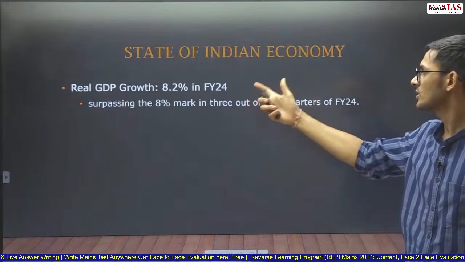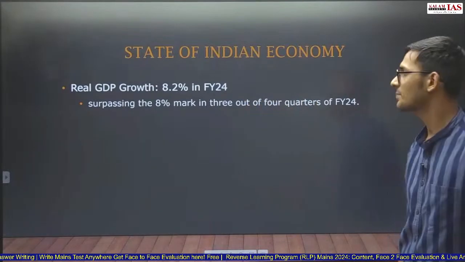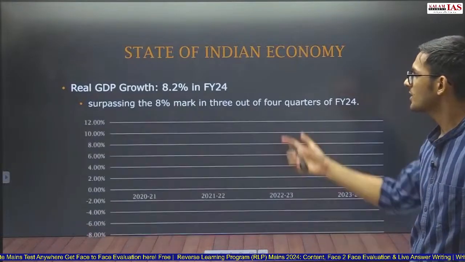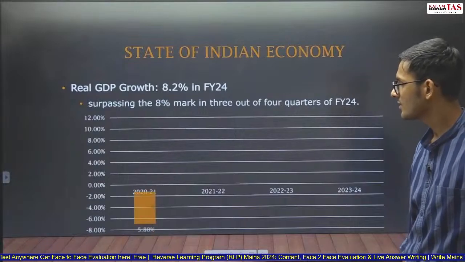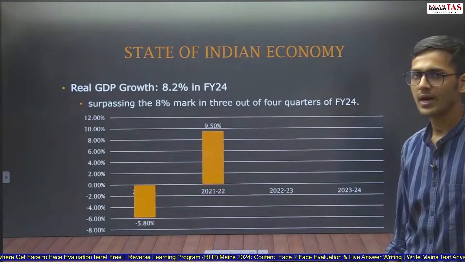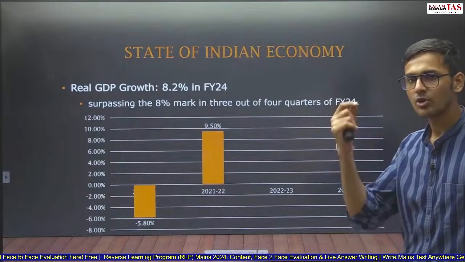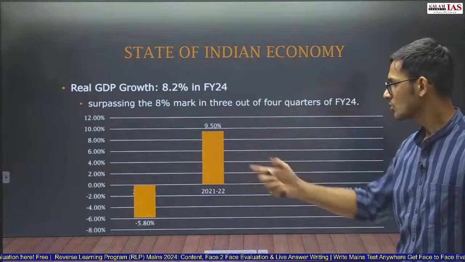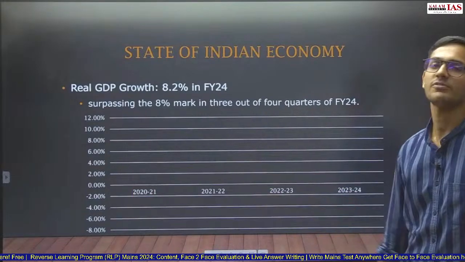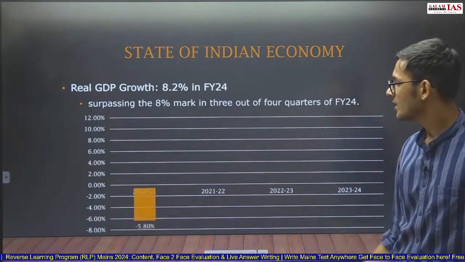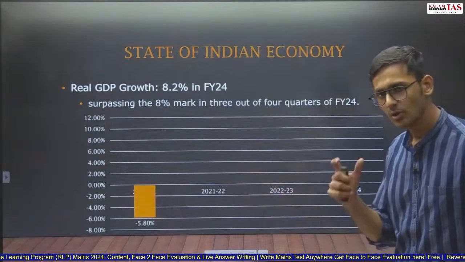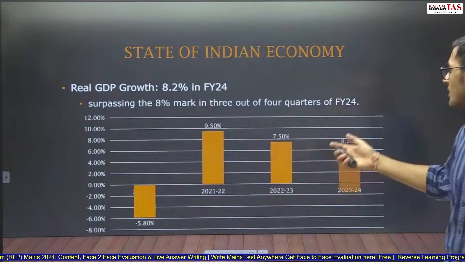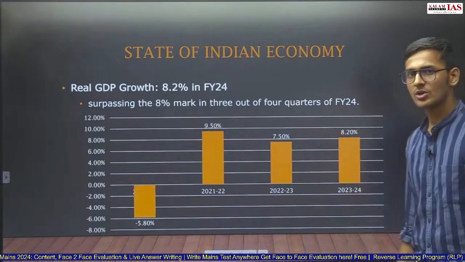Real GDP growth this year was 8.2%, surpassing the 8% mark in 3 out of the 4 quarters last year. Again, this graph can be used in showing the resilient Indian economy, or the resurgence of the Indian economy after COVID-19. During the COVID-19 year, that is the financial year 2021, the Indian economy contracted by 5.8%, which increased to 9.5, 7.5, and currently it is 8.2%.